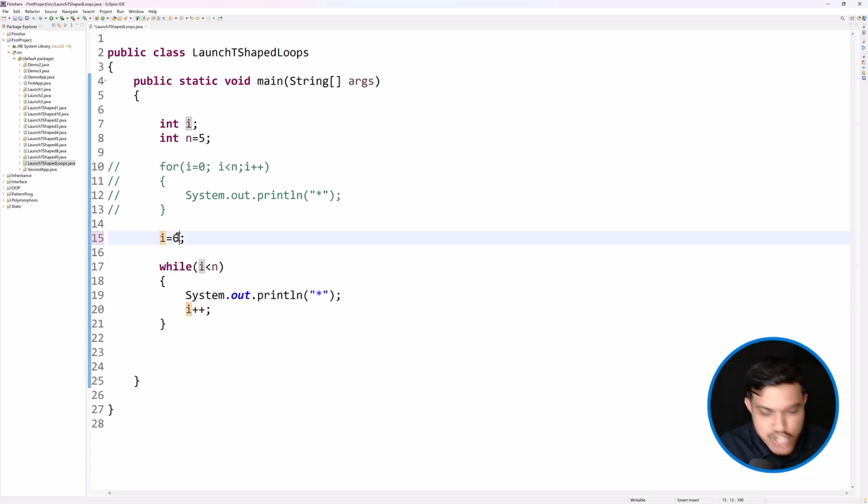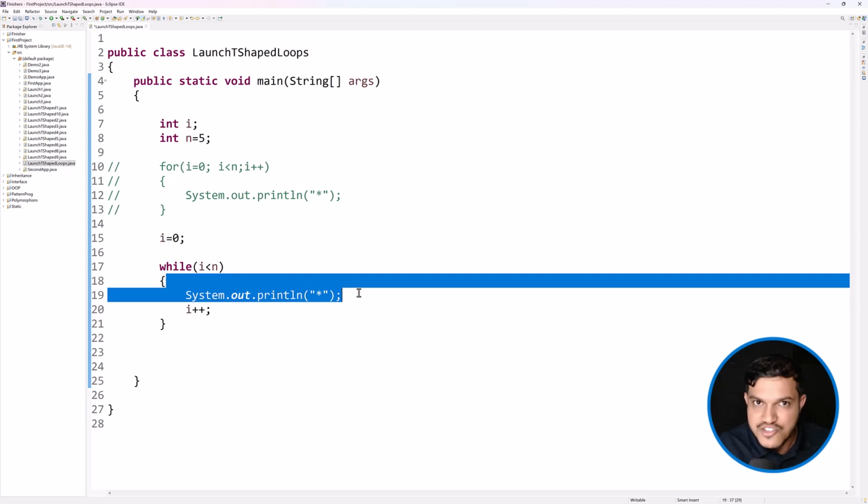Now if there is a situation where I want to execute the body of the loop once, and for the next repetition I want to check the condition. For the first time, I don't want to check the condition. I want to execute whatever is the body, but to repeat, I will check the condition. That's where the concept of do while loop comes into the picture.